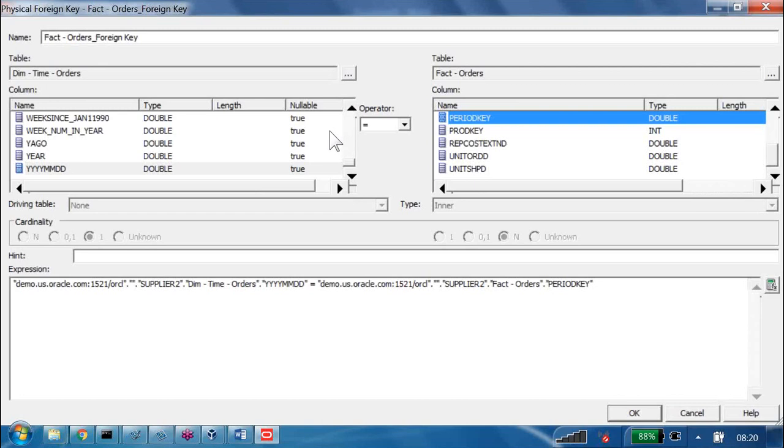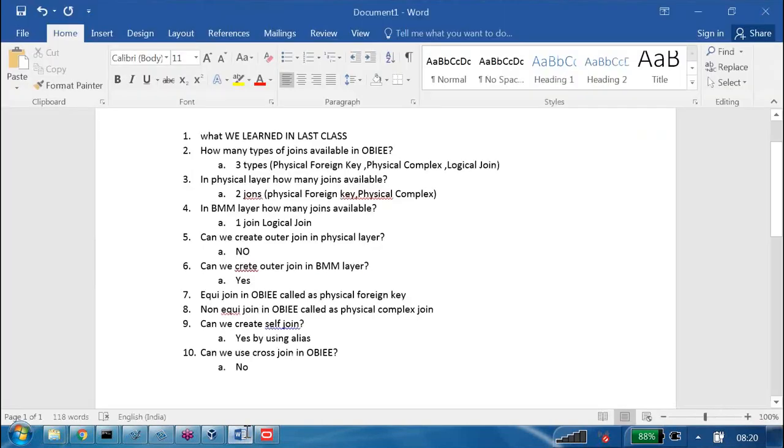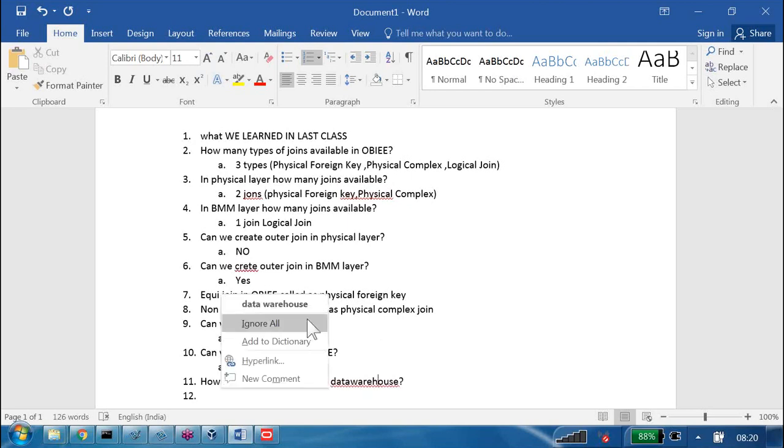First, how many teams are available in the data warehouse?